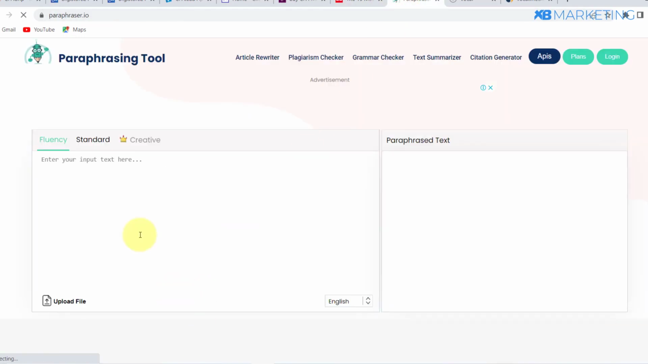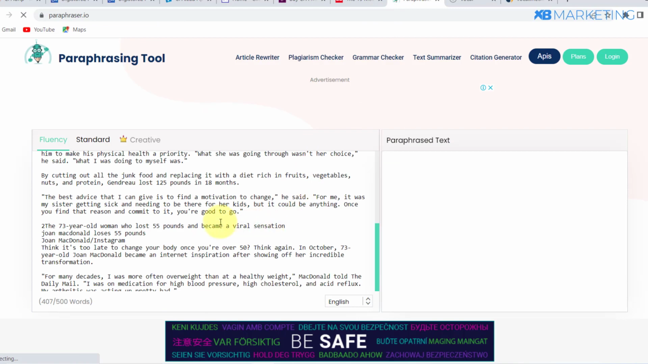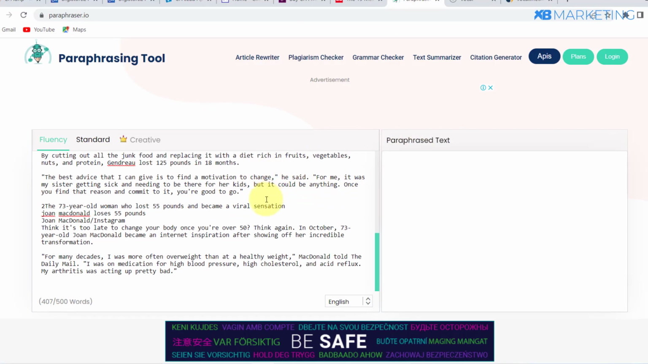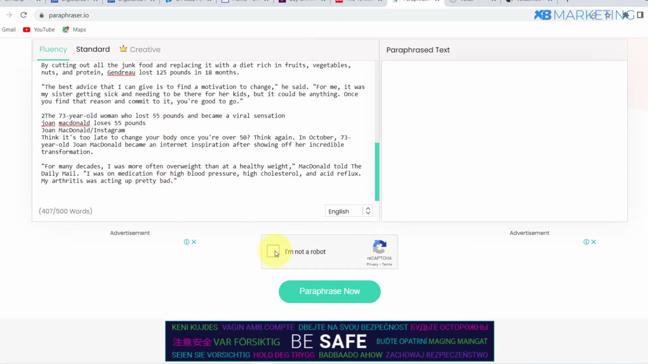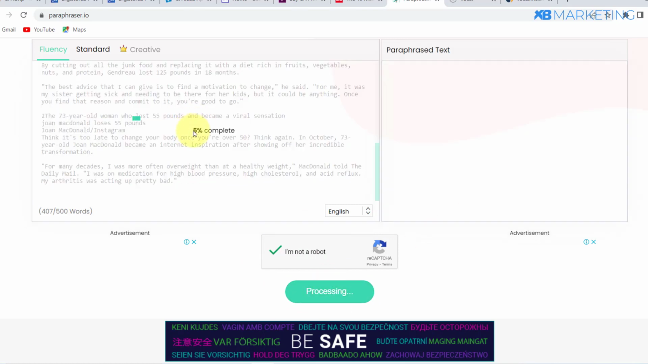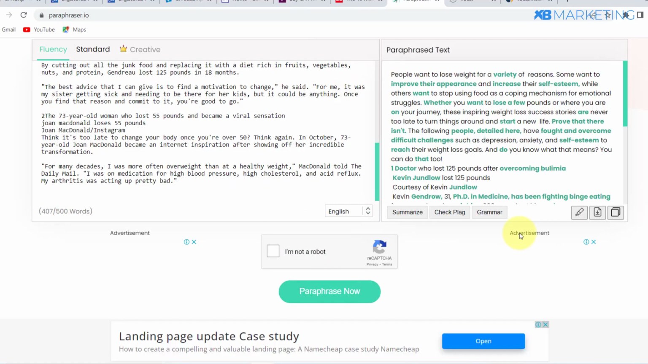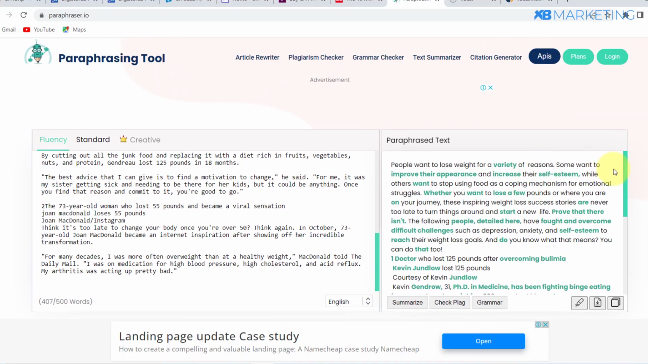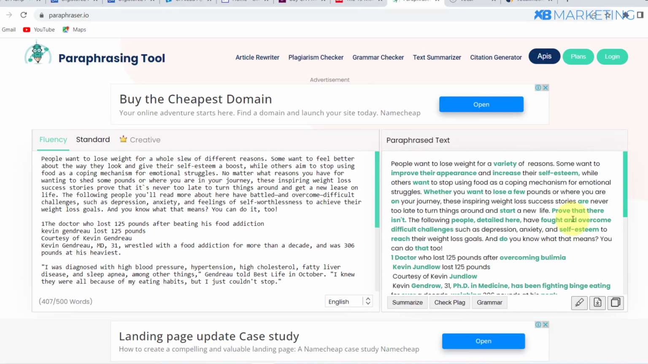Paste the article right here, and keep in mind that this is software, so it's capable of making mistakes. From here, click on I am not a robot, and once that is done, click on paraphrase now. You have to wait a moment for it to finish. As you can see right here, it's completely done. Now go through the article and read it again to make sure it's free of errors.